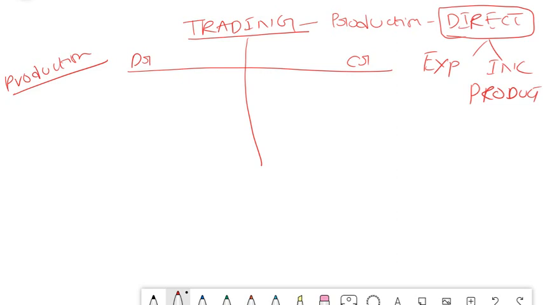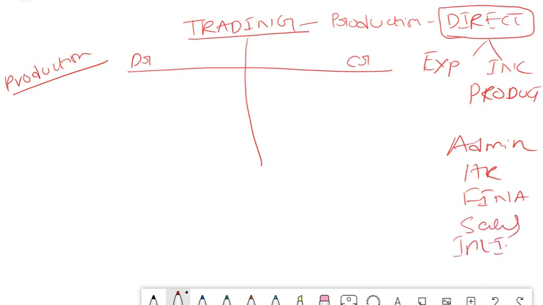Whereas the P&L account is related to all your indirect expenses and indirect income. That means everything other than production. So what will be there other than production? Yes, there will be admin expenses, isn't it? There will be admin staff, isn't it? HR expenses, finance expenses, sales expenses, interest income.